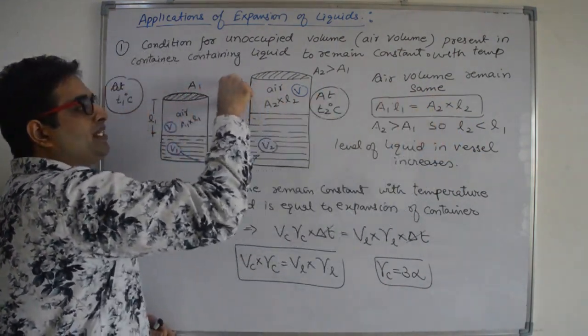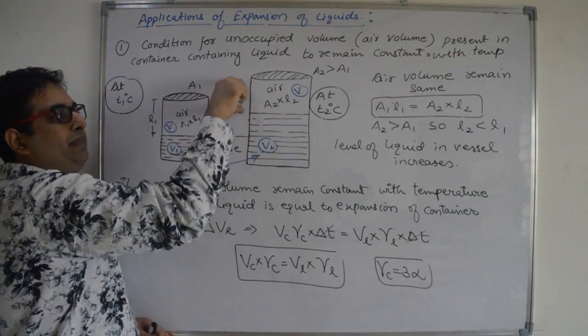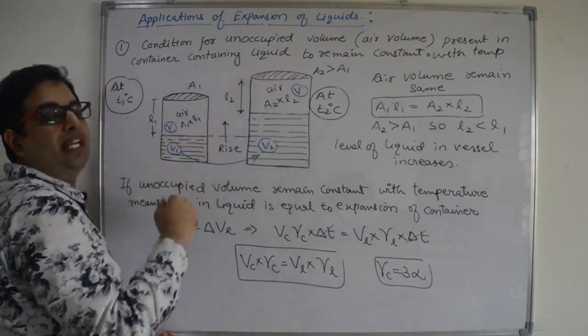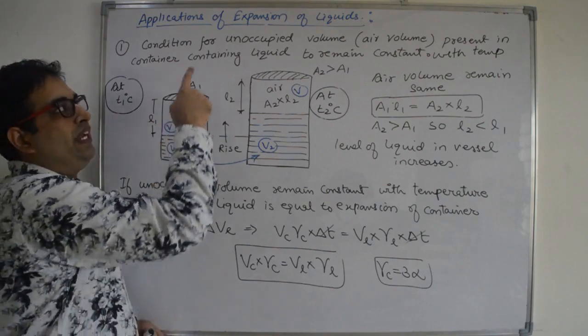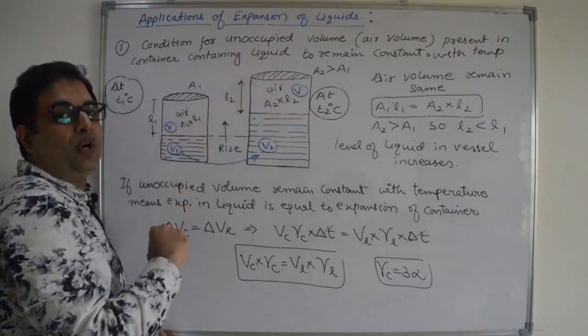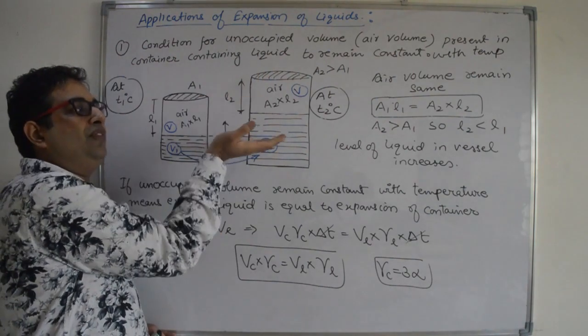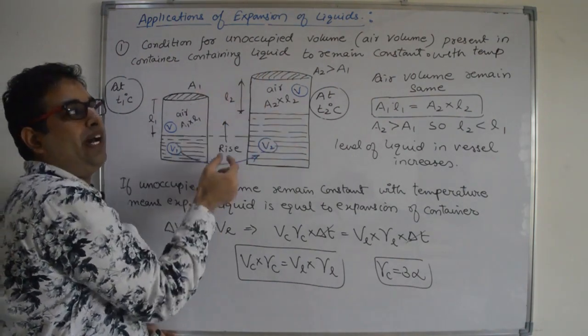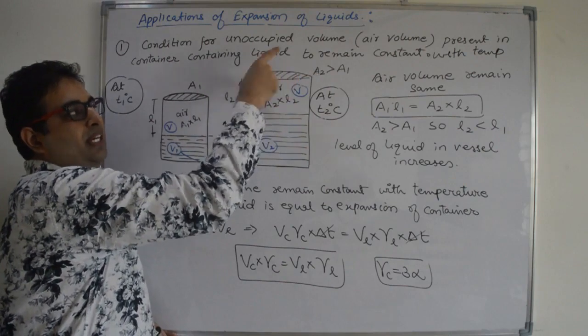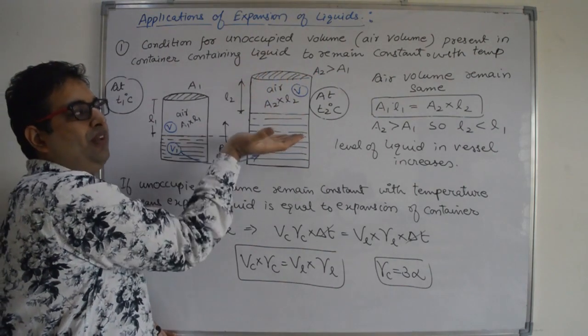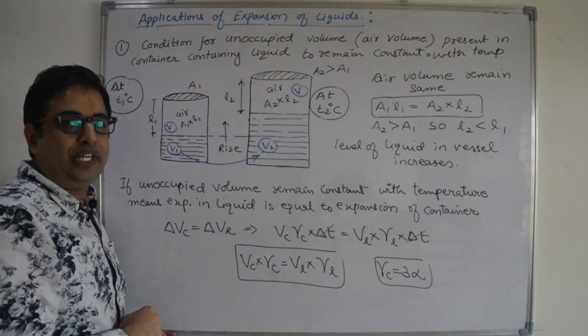So L2 is less than L1. That means there will be a rise in the level of the liquid. So when unoccupied volume remains constant in a container with increase in temperature, there will be a rise in the level of the liquid. Why? Because area will increase and length will decrease.